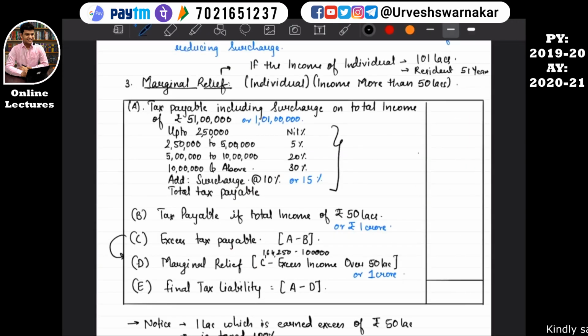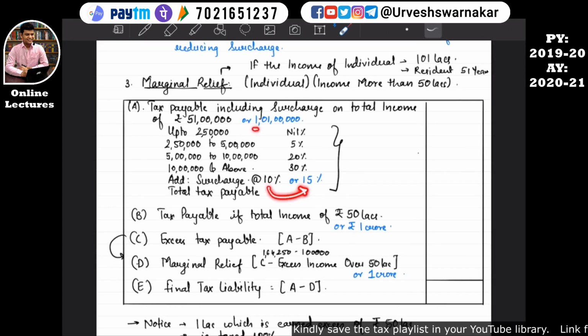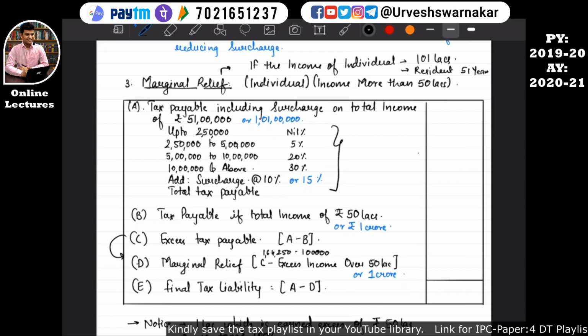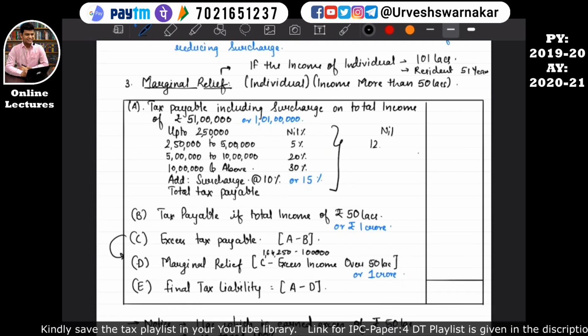So in this case, if the income of an individual is 1 crore and 1 lakh, just because of earning that extra 1 lakh, his surcharge has increased from 10% to 15%. That's why I've written it in blue. Let's calculate the tax payable including surcharge on the total income. For the first 2,50,000, he does not need to pay any tax. For the next 2,50,000, he needs to pay 12,500. For the next 5 lakh, he needs to pay 1 lakh.